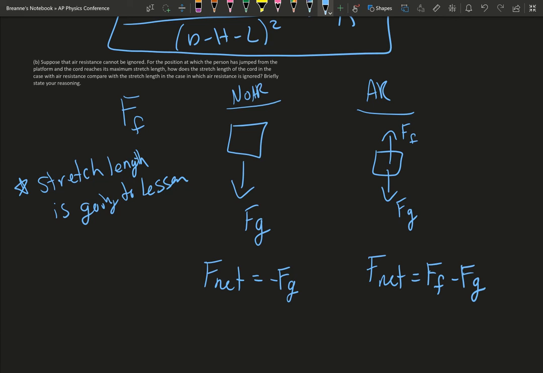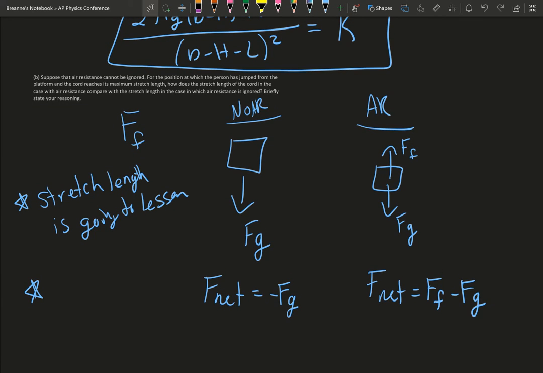your force of friction is actually doing negative work. Before, we had no friction, so there was no negative work in the mix. Now we have negative work in the mix. So I would definitely make sure I talk about the negative work caused by our force of friction. It's done on the system, which is taking away some energy. Anytime you have negative work, energy is being removed. So that's another reason why it's not going to stretch as far.